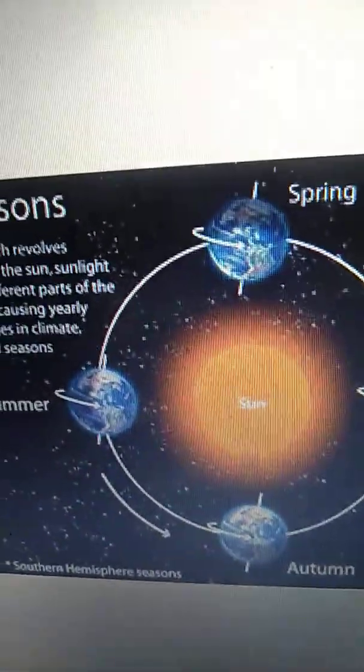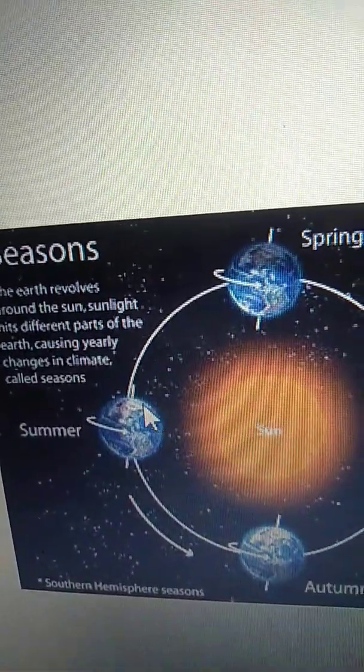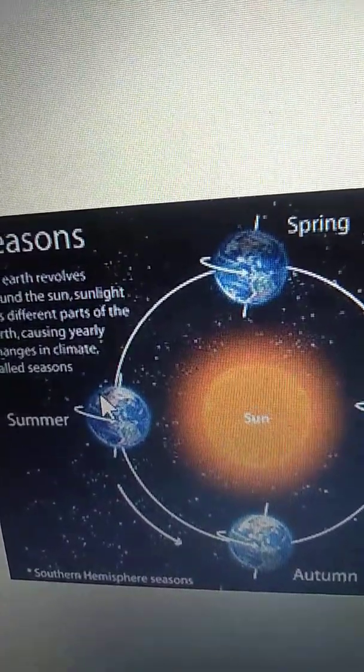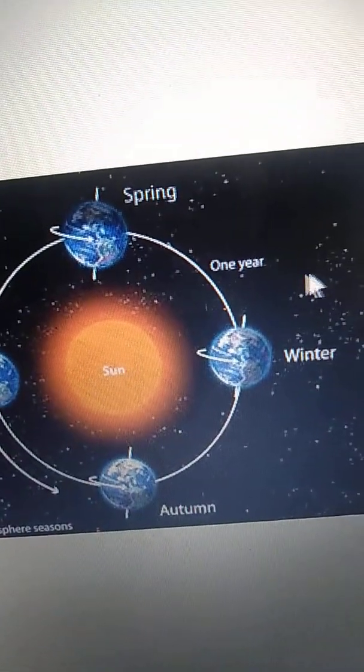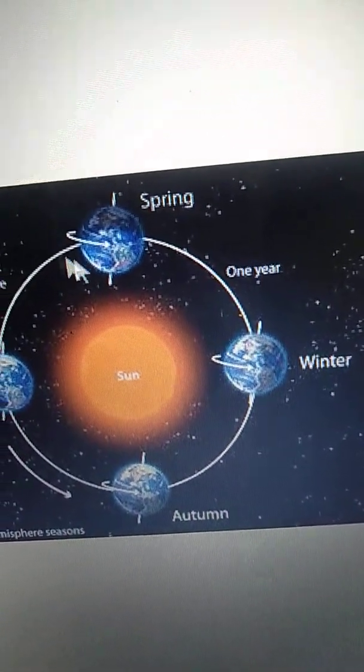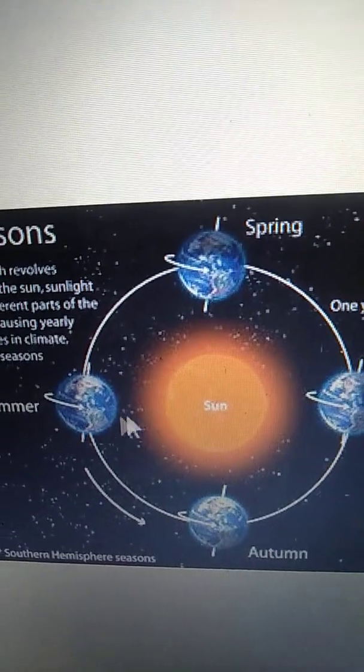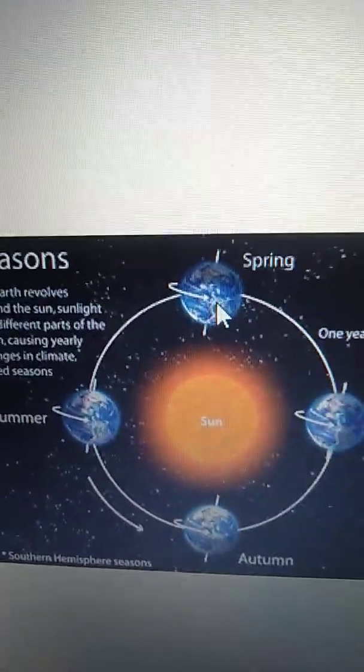Let us look at how seasons are caused. I want to show you the figure once. See children, we can see clearly in this picture. See, summer, autumn, winter and spring season. Summer season, autumn season, winter season and spring season.